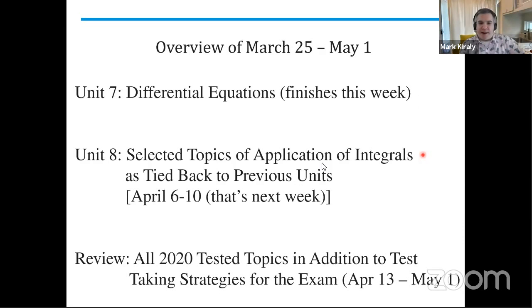Next week, we will do Unit 8, and while we know Unit 8 is not tested on this year's AP exam, we are going to tie it back to previous units. So that'll be next week in April. And then for the remaining 3 weeks, we will review all the 2020 tested topics in addition to some test taking strategies. And we're all looking forward to Friday's announcements of exactly what the test is going to contain.